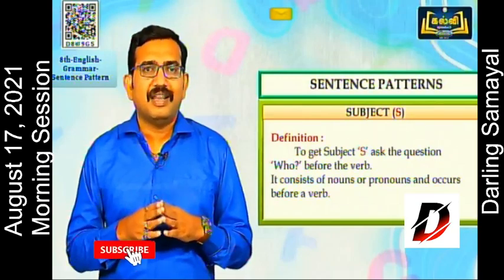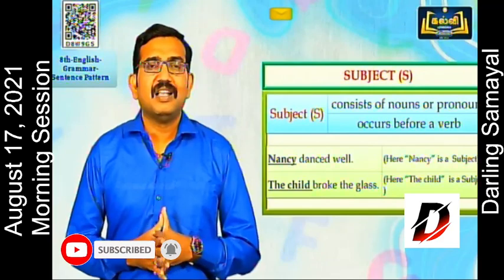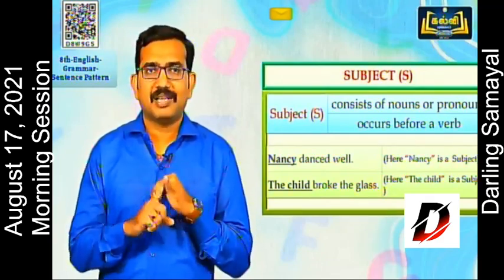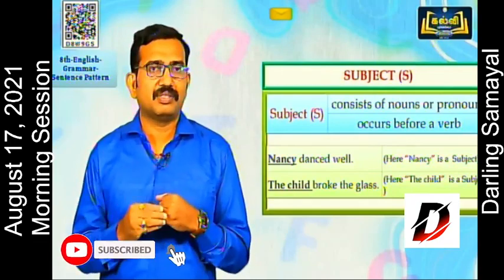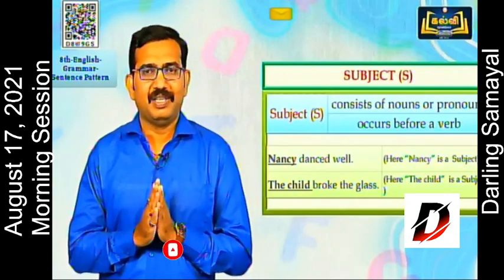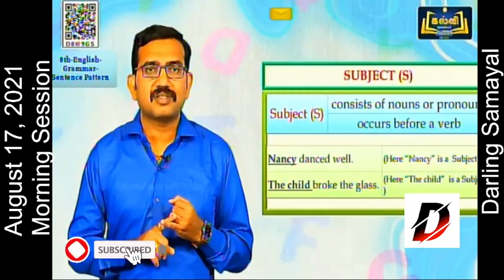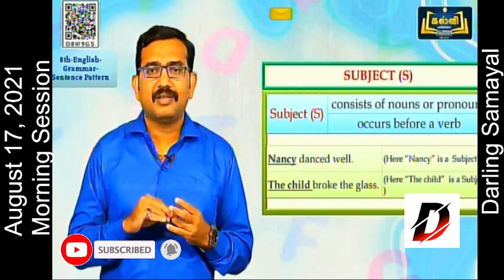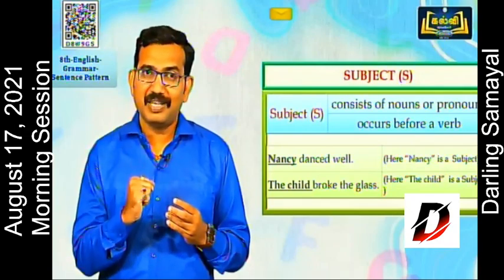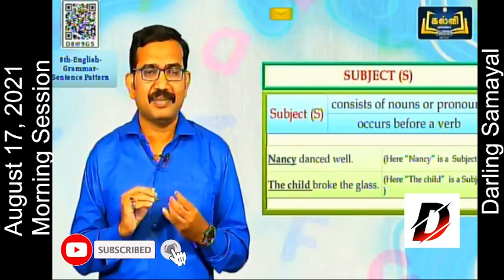So let us check some examples. Some other tips I can give: the subject consists of nouns and pronouns, and it occurs before a verb. First example is "Nancy danced well." Here Nancy is the subject. Ask the question, who danced well? It gives the answer Nancy. So Nancy is the subject.